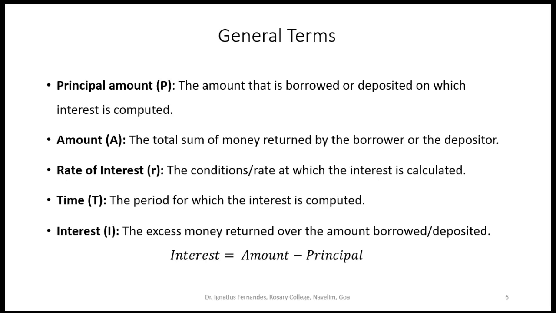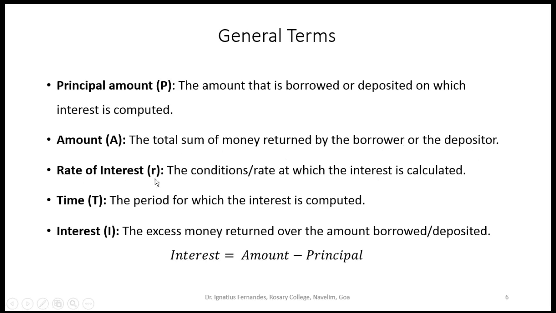Some general terms before we start with the actual formulae and definitions. These are the notations that we'll be using throughout this unit. The principal amount is denoted by P, and it is the amount that is borrowed or deposited on which the interest is computed. The total amount is denoted by capital A, and it is the total sum of money returned by the borrower or the depositor.